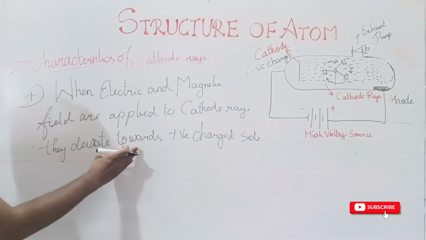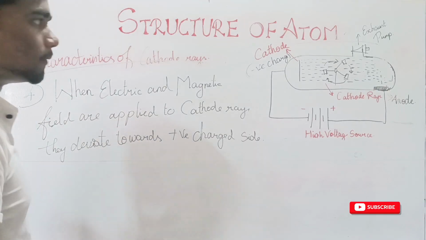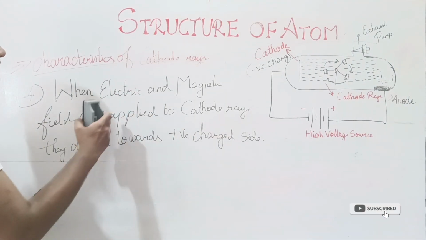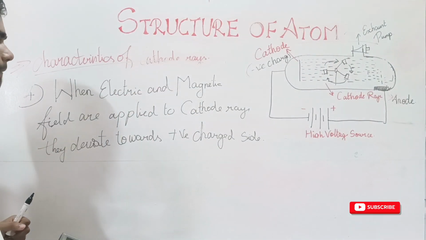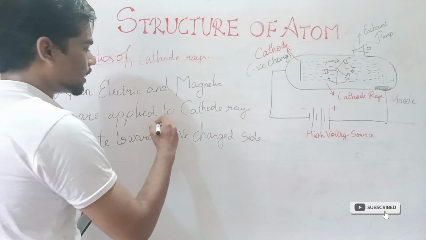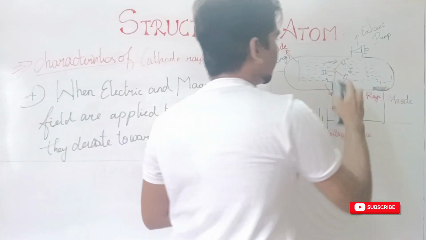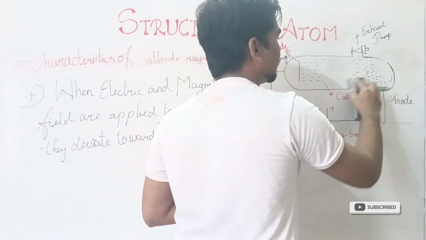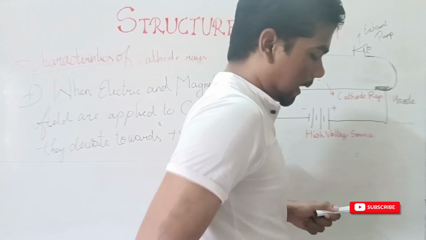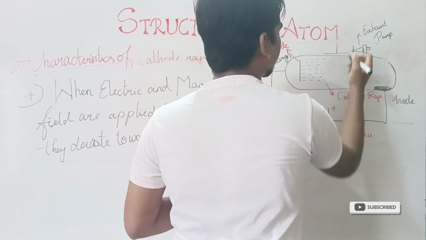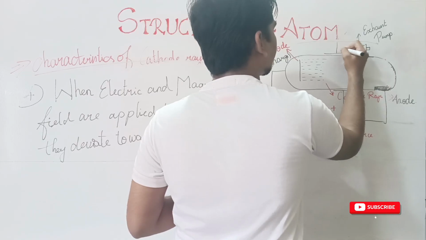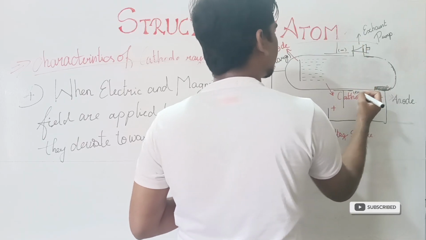So my dear friends, don't worry, this might be confusing to you, but I will explain with the diagram so that you can easily understand this characteristic. It is nothing but when electric and magnetic field is applied, these cathode rays will bend towards the positively charged side. I will draw it here so that you can understand it clearly. When electric and magnetic field are applied, this is a negative side, and this is positive side.